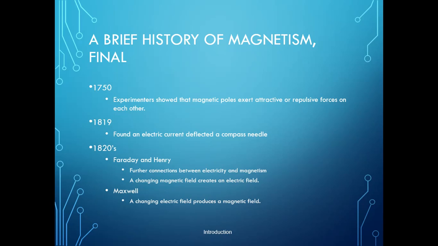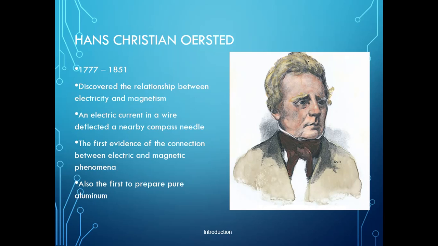To restate, Faraday and Henry derived the connection between electricity and magnetism: a changing magnetic field creates an electric field. But Maxwell also derived that a changing electric field produces a magnetic field. Hans Christian Oersted discovered the relation between electricity and magnetism: an electric current in a wire deflects a nearby compass needle. This was the first evidence of a connection between electric and magnetic phenomena.